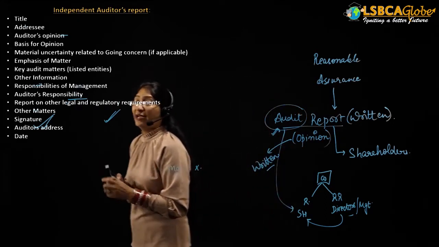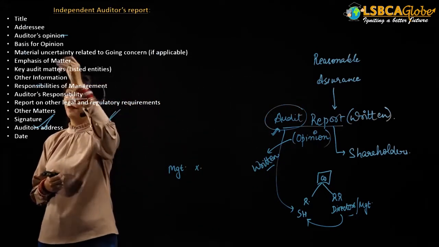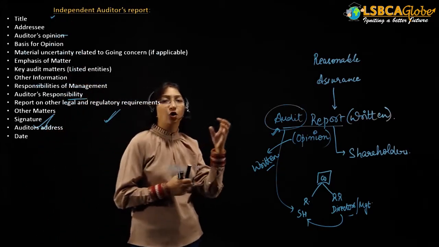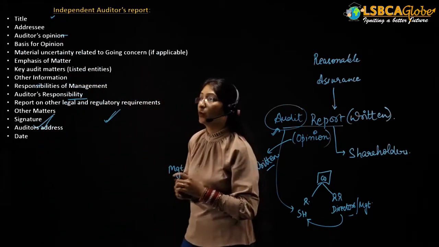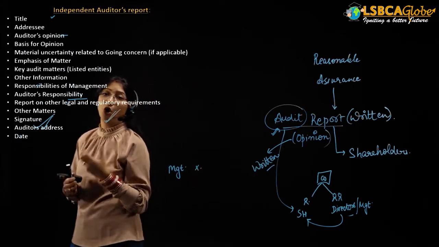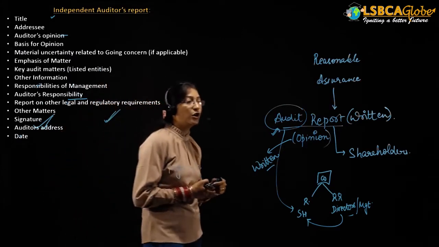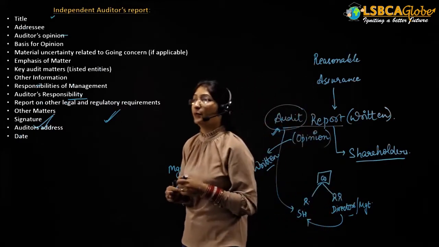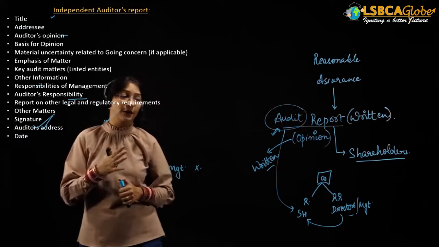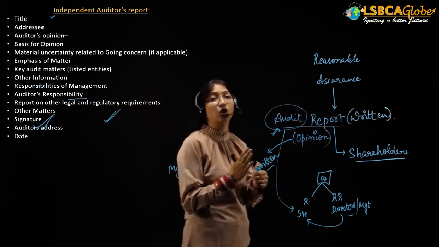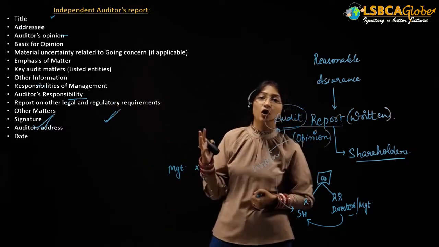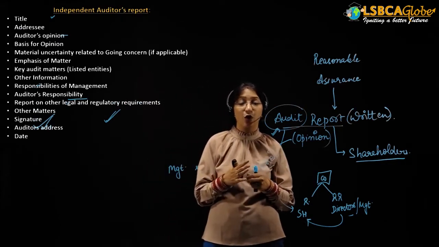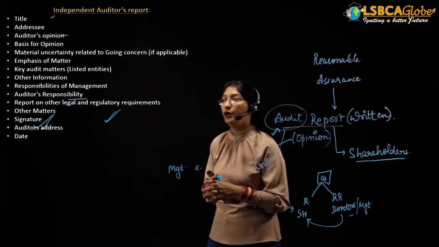So the independent audit report contains the following. First of all, the title, that is, it is an independent auditor's report. This is the title of the report. Then addressee, to whom the audit report is addressed. It is addressed to the shareholders of the company. Now, auditor's opinion. What is finally the auditor's opinion? Based upon all the evidences, all the procedures that the auditor has performed, he will finally provide an audit opinion.